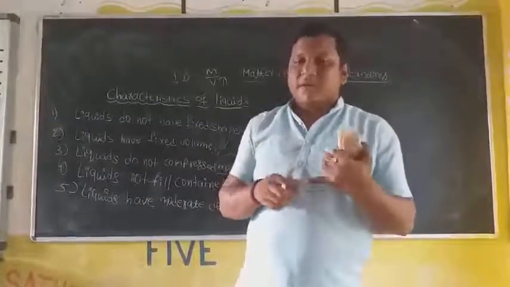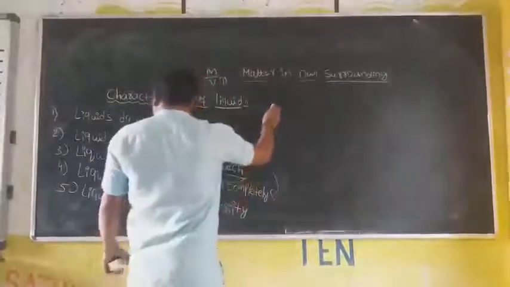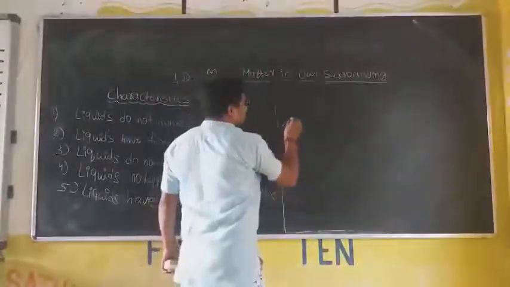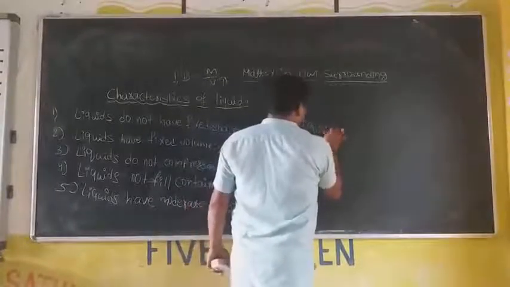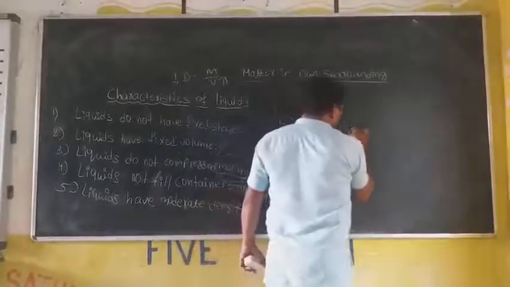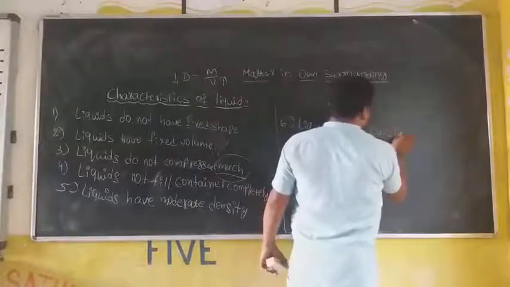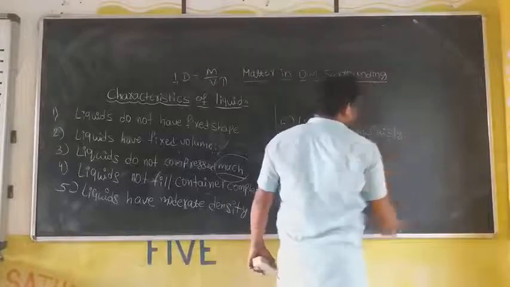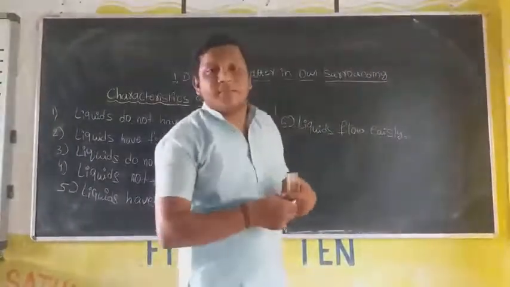Okay, this is the next point. The sixth one: liquids flow easily. Why do they flow easily?